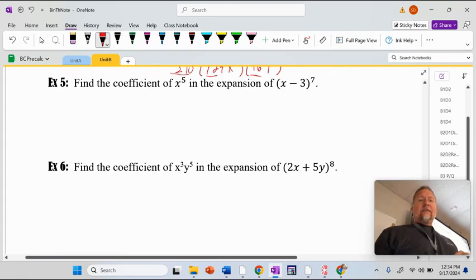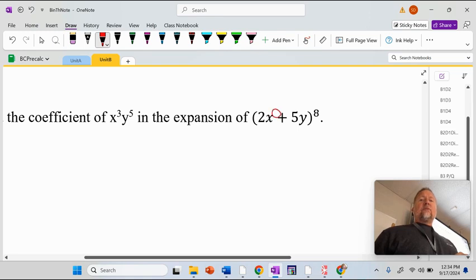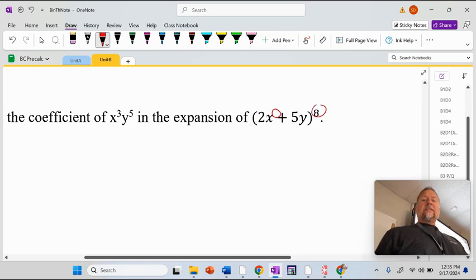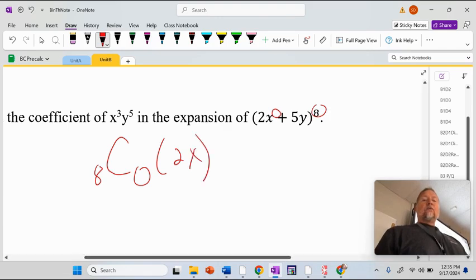Do we need to do this one? No. I want to do this one though, and it can be harder. Be careful. This is why I added. Be careful if there's powers on there to make this match, using your exponent rules. So I wanted to do that once. I'm sure in the homework they do that. Expand it a little bit, make it a little bit tougher. But here's what at least I know. I know it's going to be 8c blank. I just got to fill in that blank, right? So I'm going to put these blanks here, and I know it's going to be 2x raised to some blank, and I know it's going to be 5y raised to some blank.